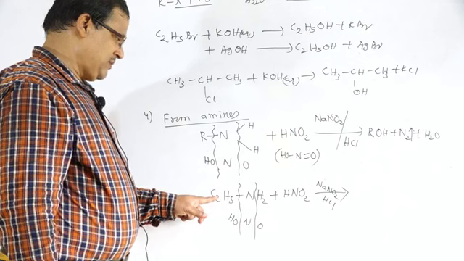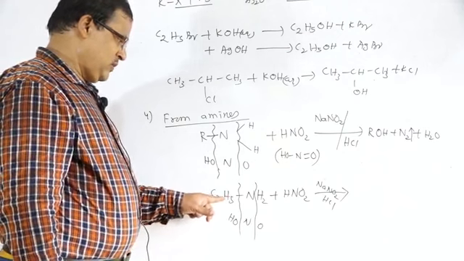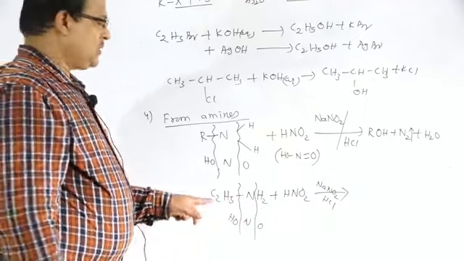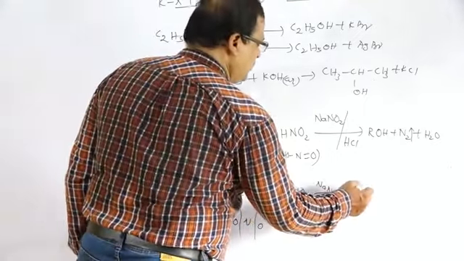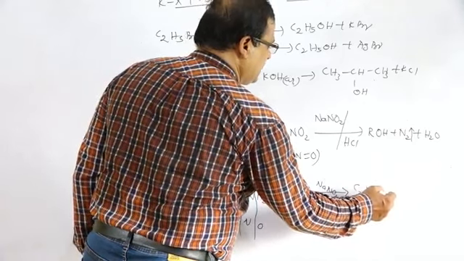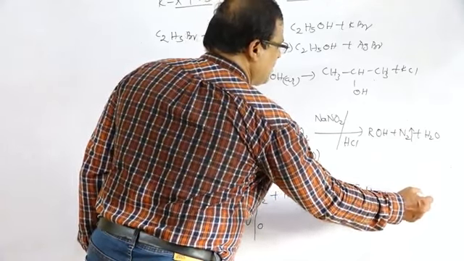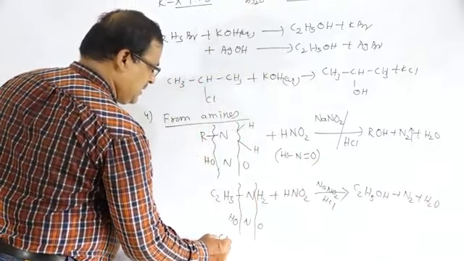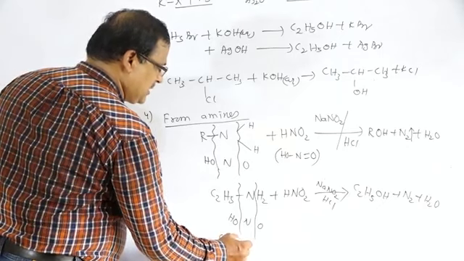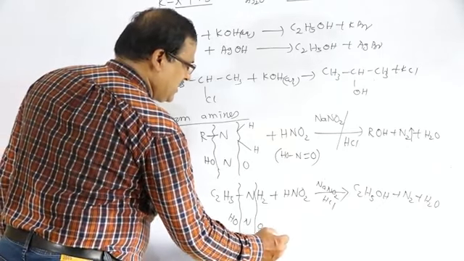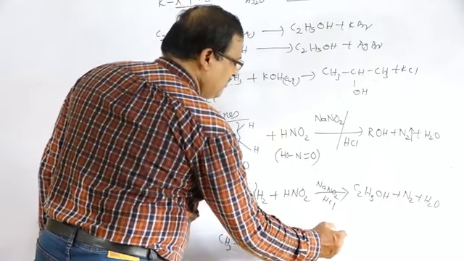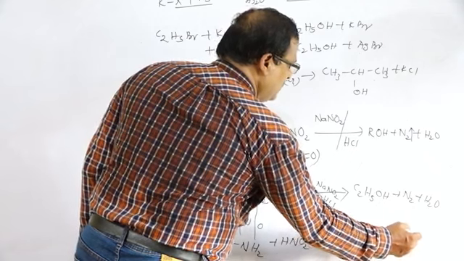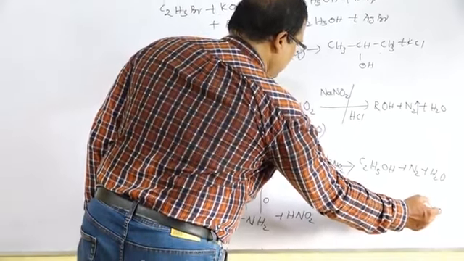HONO, that is the formation of C2H5OH plus N2 plus water. So there is the formation of the product C2H5OH plus N2 plus water. And if we take methylamine, CH3NH2 plus nitrous acid HNO2, same, that is CH3OH plus N2 plus water.